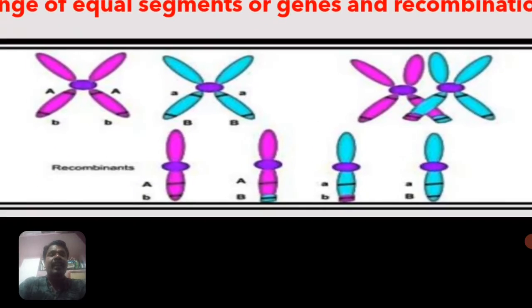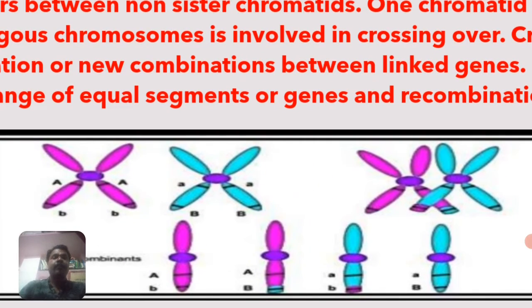Here is the diagrammatic representation of how chromosomes undergo crossing over. The pink and blue chromosomes cross over each other and exchange their genetic material. The pink exchanges its chromatid to blue and blue exchanges its chromatid to pink. Right?